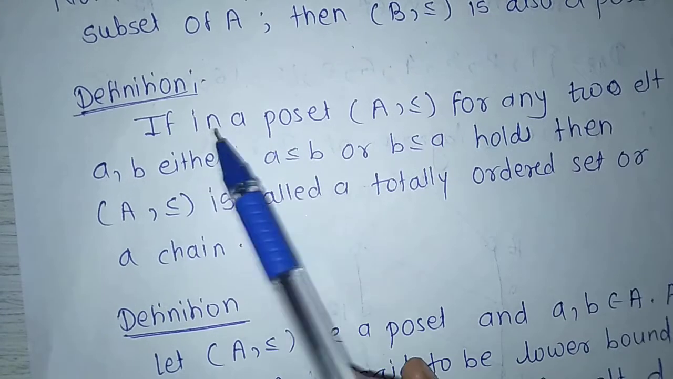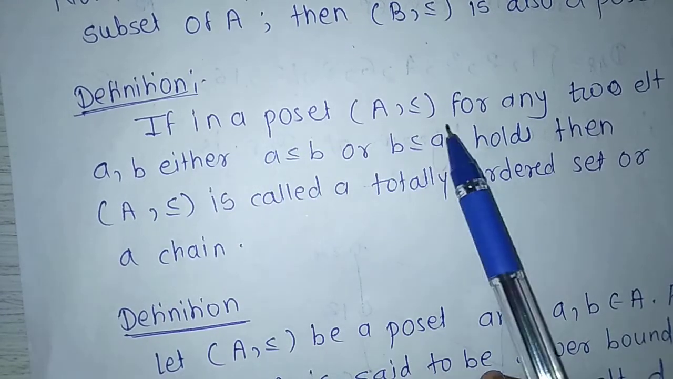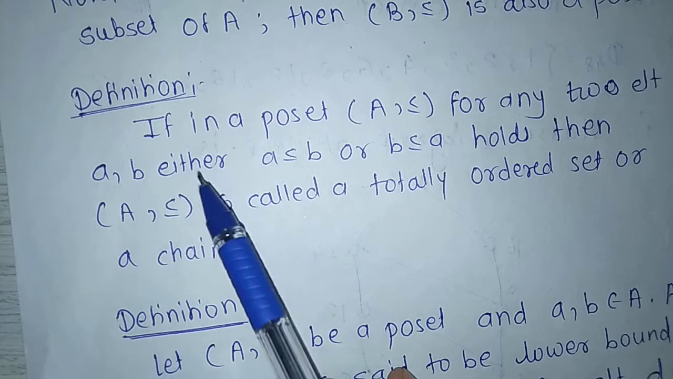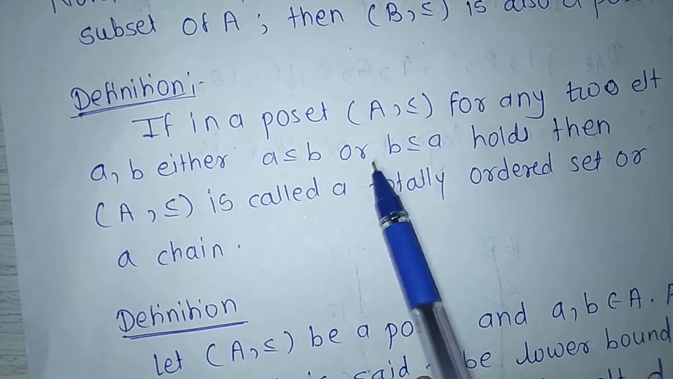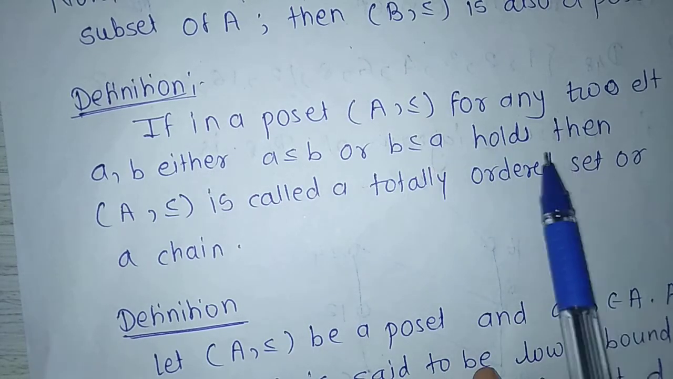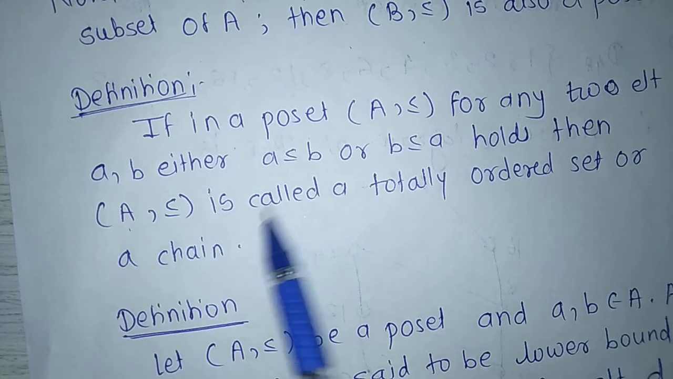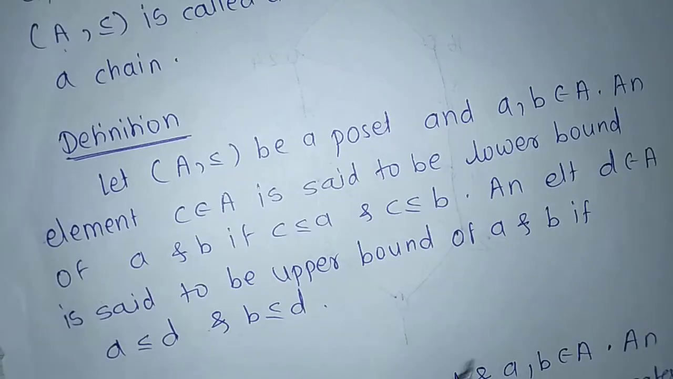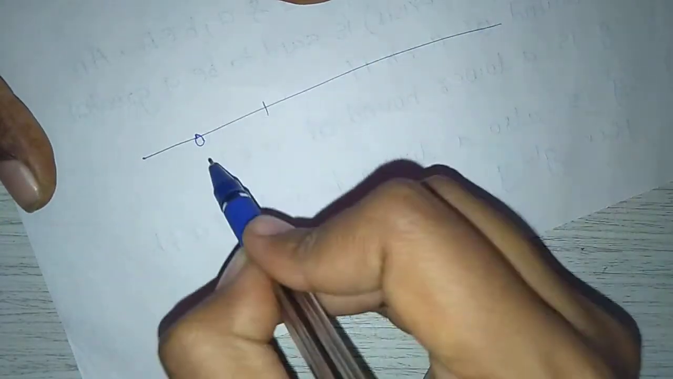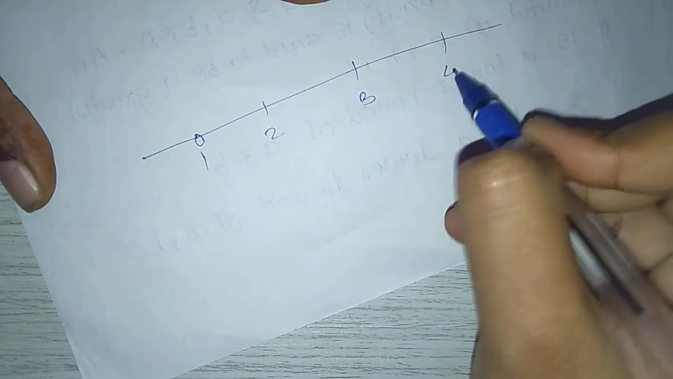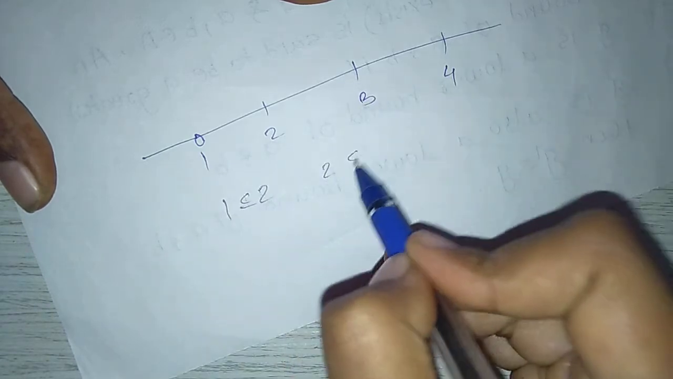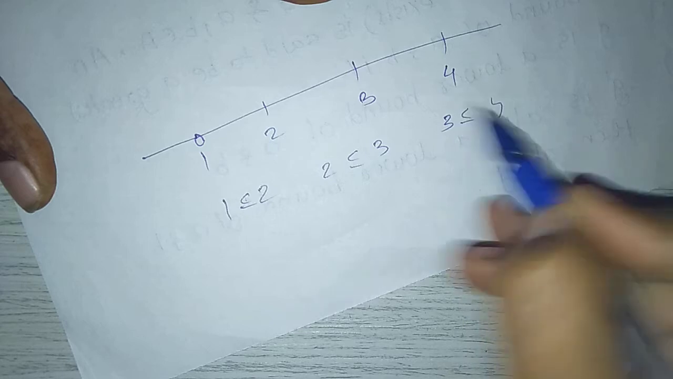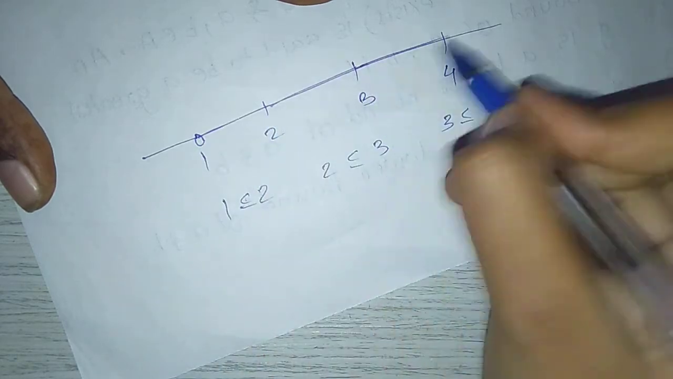Next definition, if in a poset (A, ≤), for any two elements a, b, either a ≤ b or b ≤ a holds, then (A, ≤) is called a totally ordered set or a chain. Chain like this. Suppose the number line 1, 2, 3, 4. 1 ≤ 2, 2 ≤ 3, 3 ≤ 4. This is nothing but the chain.